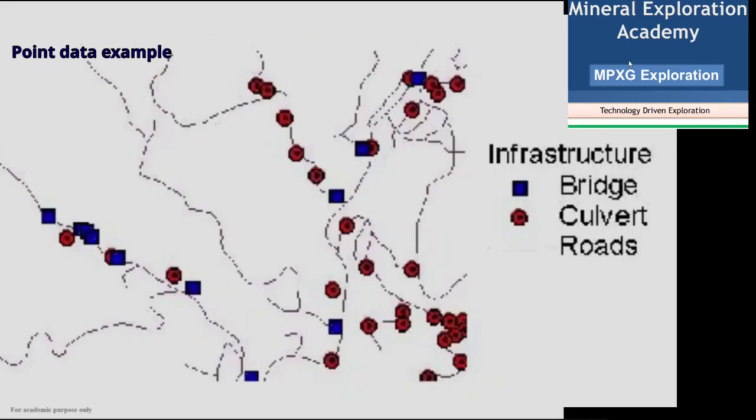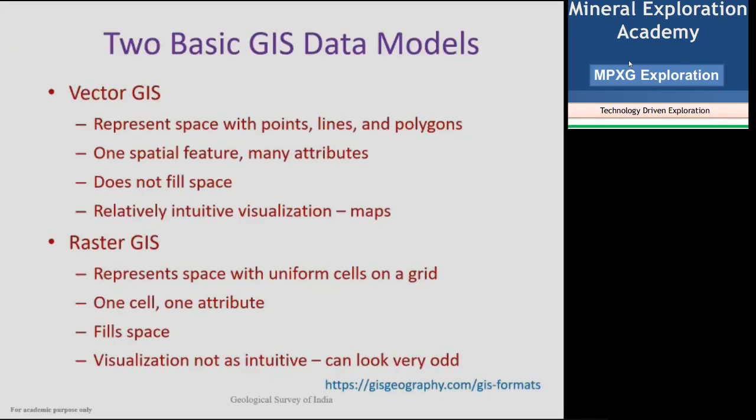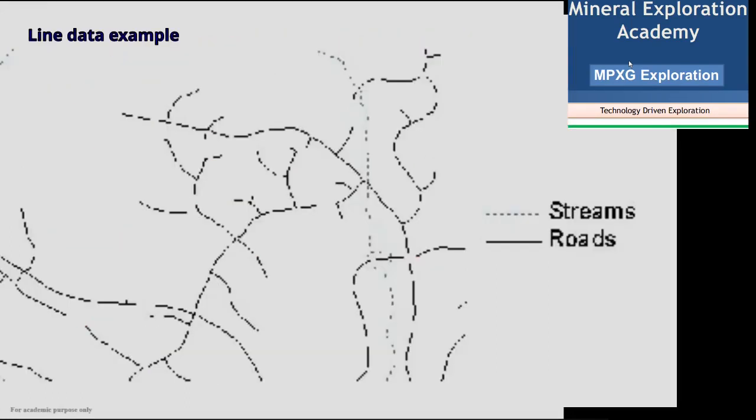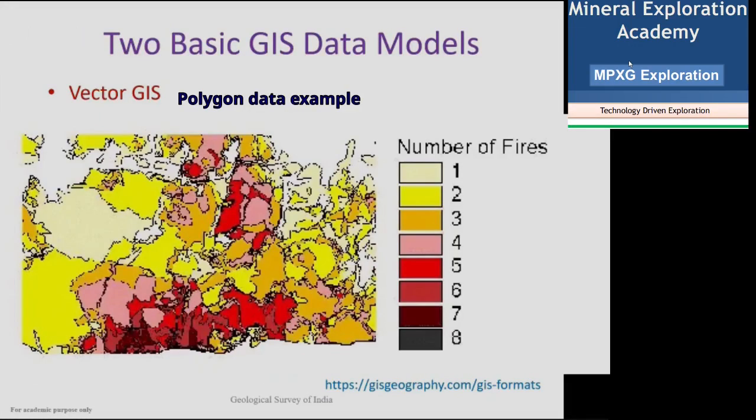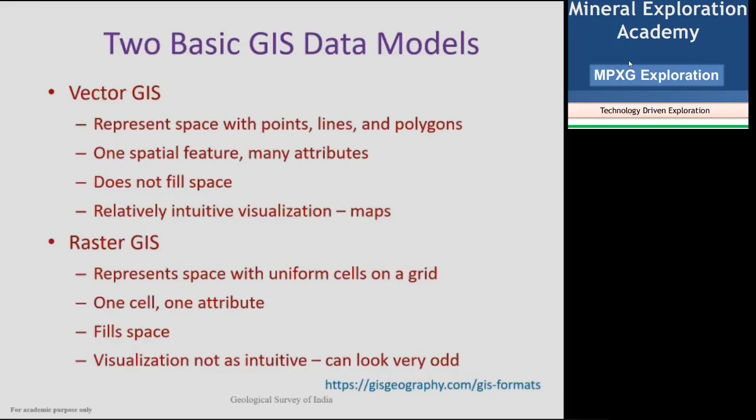Structural data like joint, foliation, and shear zone are all stored in a line layer, and the geology and other information which can occupy an area will all be stored in polygon layers. This is the advantage of using the data in different layers in vector format in GIS.